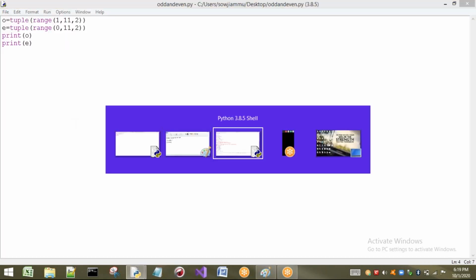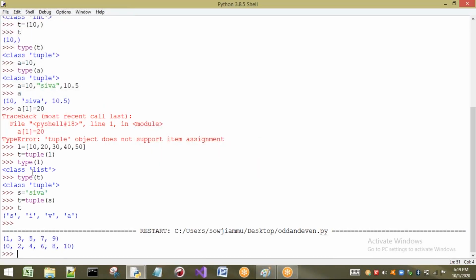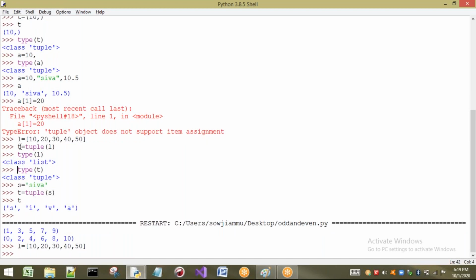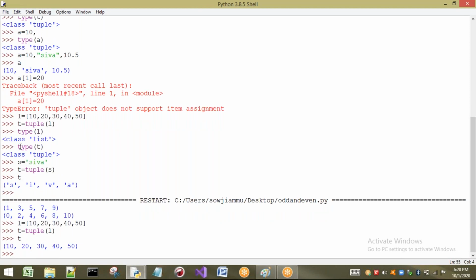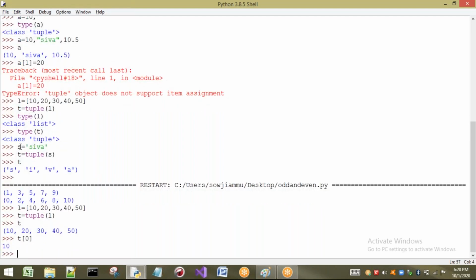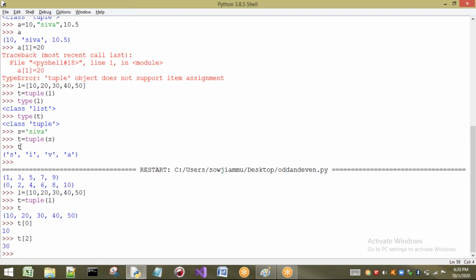Just I will create a small tuple here, t. Let us execute this one. In t we are having 5 elements. Now I want to perform some operation on this one. t of 0, we know that we are going to get the value 10. In the same way we have seen the same concept in our strings and lists also. t of 2 means it is going to give 30. Here one point we have to understand is that the index starts from 0 only.